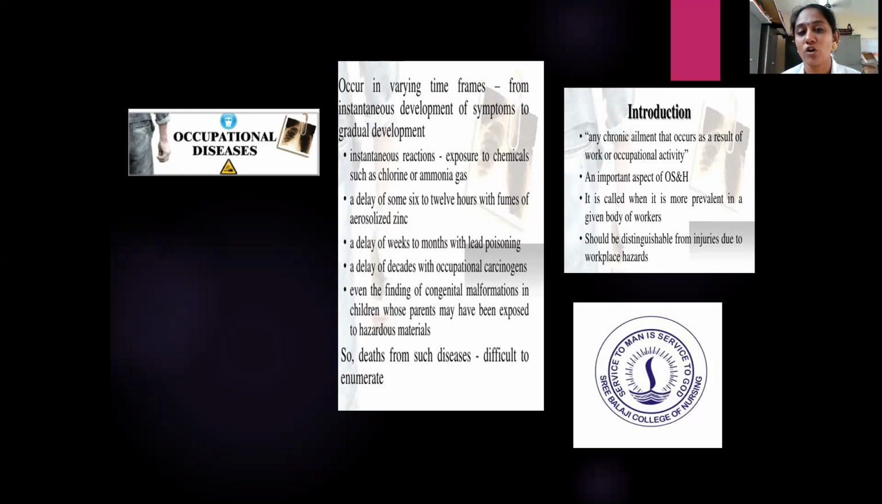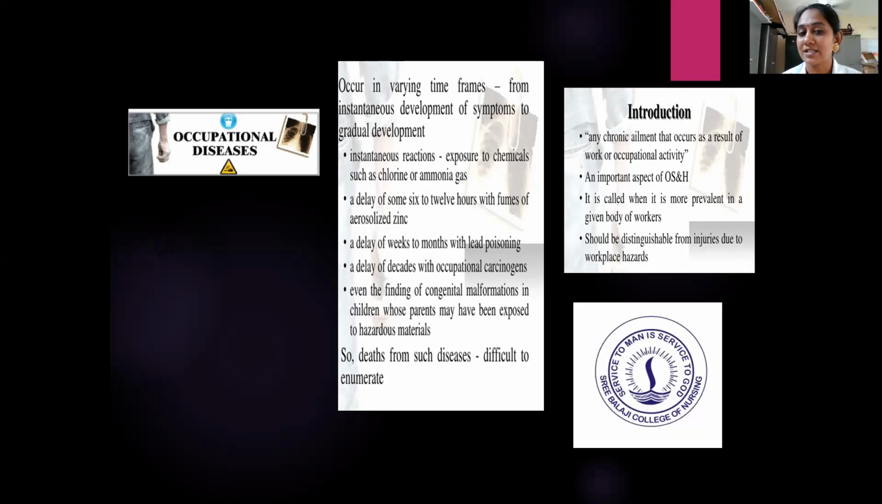An instantaneous reaction, that is, an immediate reaction, occurs due to exposure to chemicals such as chlorine or ammonia gas. A delay of some 6 to 12 hours occurs with fumes of aerosolized zinc. When we inhale chlorine or ammonia gas, the exposure creates irritation to our body. The second is, for 6 to 12 hours, it is mainly due to aerosolized zinc. And third, if it takes 12 weeks and months, it will lead to lead poisoning, that is, when you are working in lead companies. And a delay of decades is seen with occupational carcinogens, that is, cancer. Even congenital malformation is found in children whose parents may have been exposed to hazardous material. Death from such diseases is difficult to enumerate.